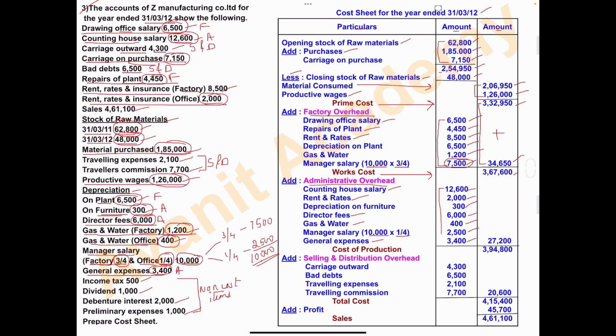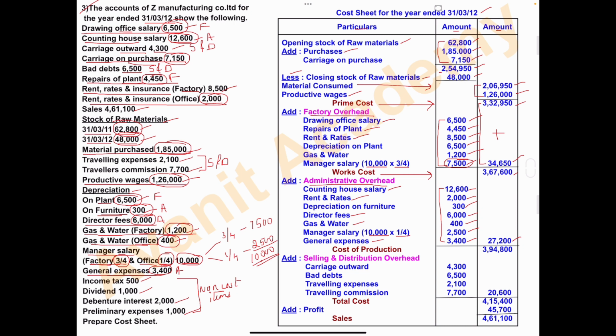Now add all these expenses: 12,600, 2,000, 300, 6,000, 400, 2,500, and 3,400. Add these amounts and you will get total 27,200. So 27,200 is the total administrative overhead amount.